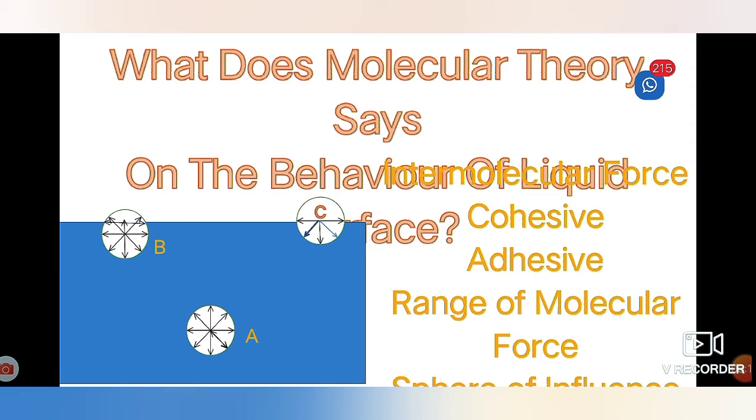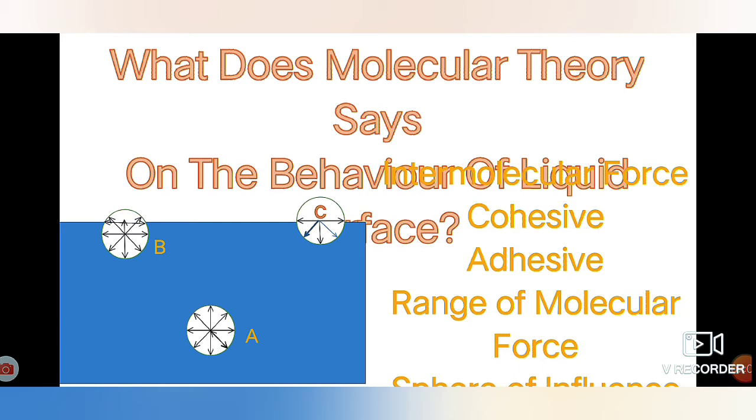Compare the total force exerted on B and C, and A in comparison with B. On C, the maximum pull is due to the half part in the downward direction, and in B, there is an upward cohesive force which is balancing the downward cohesive force, and hence the total force on B is less than on molecules on the surface like C. Hence for all molecules like C on the surface, maximum force is exerted by the similar molecules in the downward direction.